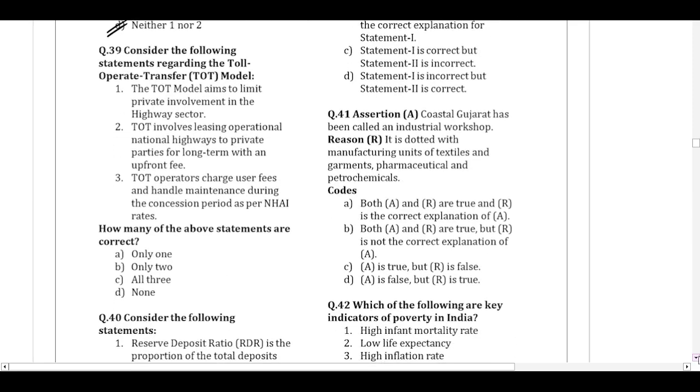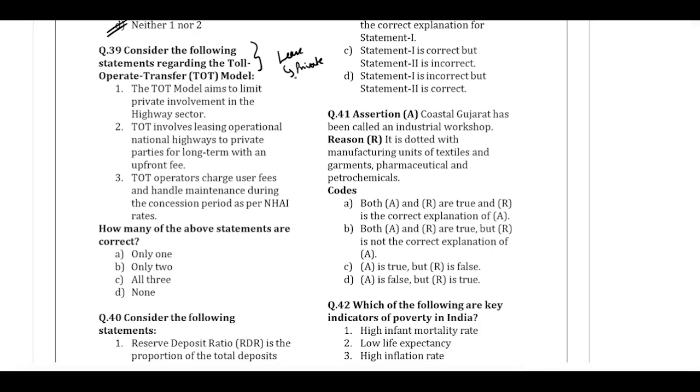Consider the following statements regarding the TOT model, toll operate transfer model. So what will happen in the TOT model? There will be some asset which is already built. Say for example, a road is already built. The infrastructure project is complete. Now the government will lease this asset to a private company for a one-time fee. Maybe it can be through bidding.